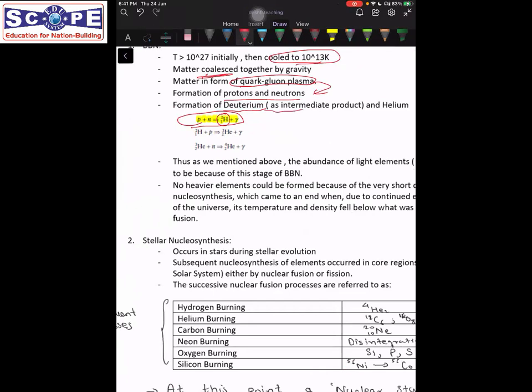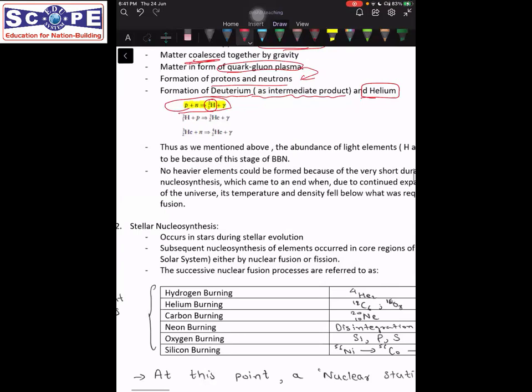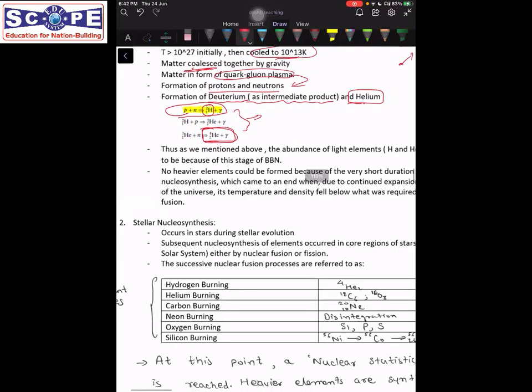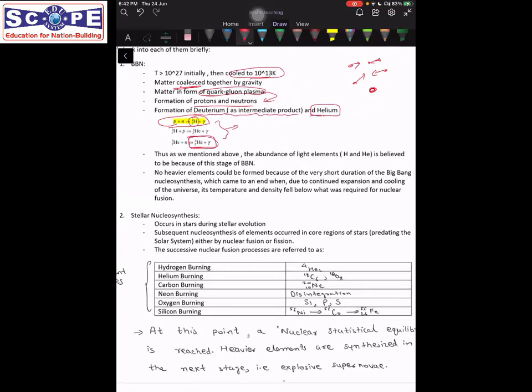So initially it was an intermediate product, and this deuterium later resulted in the formation of a stable nucleus, that is helium. Okay, so as we see at the end of this process, we don't need to dwell on the chemical reactions, but what we can see is that the element that was formed was helium. And ultimately, this intermediate product stabilized in the form of hydrogen as well.